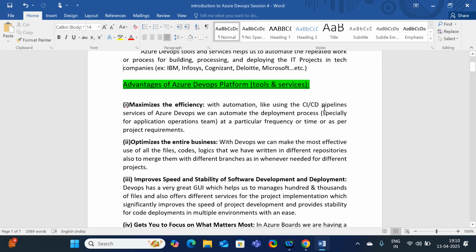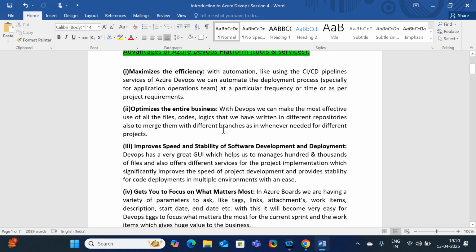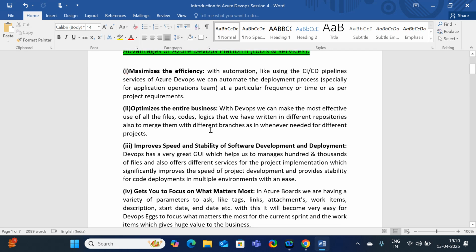Remember this word, you are going to use this CI/CD pipeline throughout the entire sessions. The CI stands for continuous integration. The CD stands for continuous deployment. By combining CI/CD, we call it continuous integration and continuous deployment. This word will be repeated again and again until the end of the sessions. And it is going to optimize the entire business.